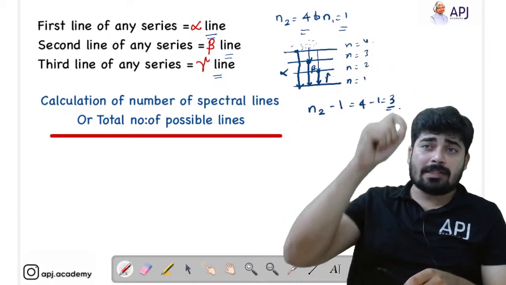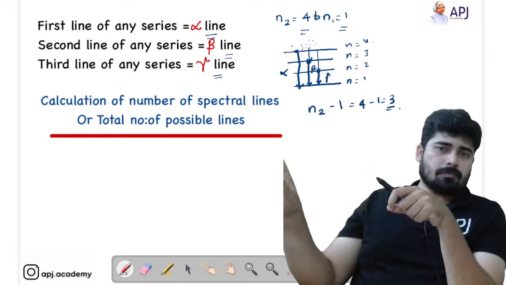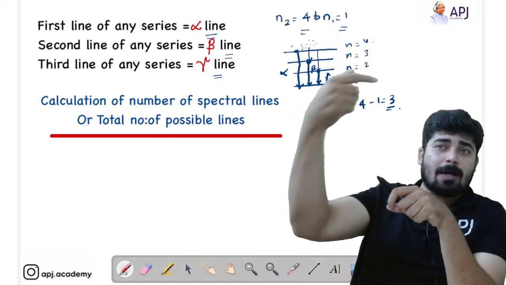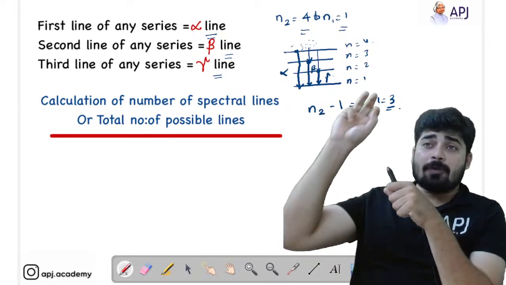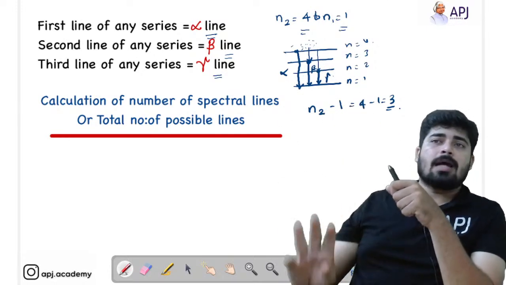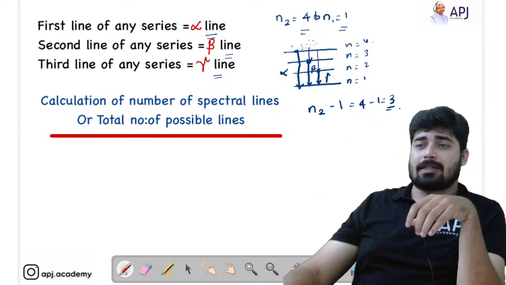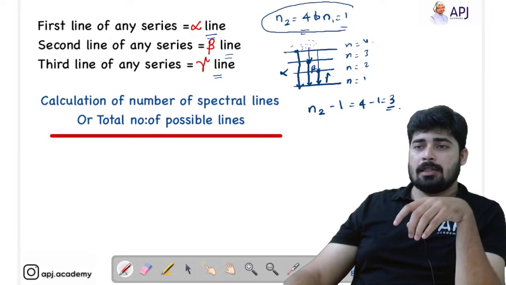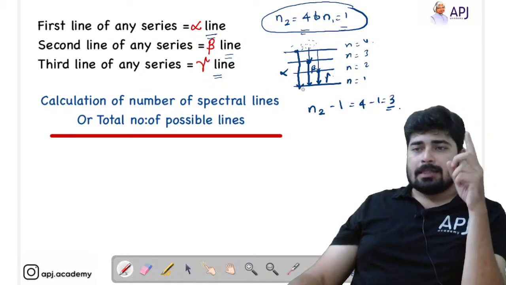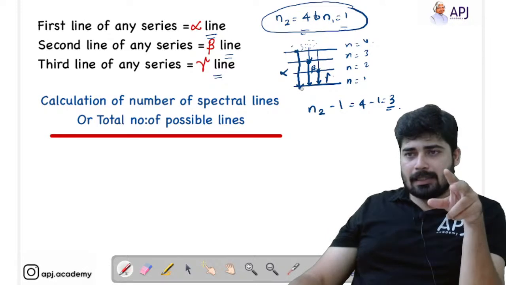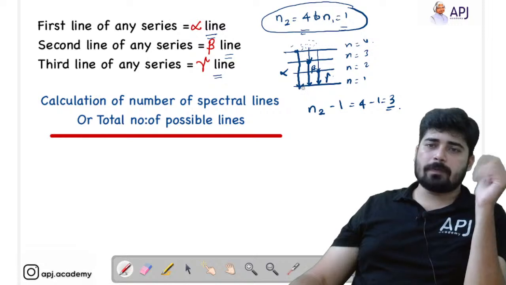So some of the electrons will straightly jump to 1 and some will jump to 3. Some will jump to 2. So now the second possibility is that from 3 there is a straight jump to 1. So that will be the second line. And from 2 there will be a straight jump to 1, and that will be our third line. So there will always be 3 lines in this case in the Lyman series. The first line will be from 4 to 1, that is alpha. Second line will be from 3 to 1, that is beta, and third line will be from 2 to 1, that is gamma. Hope this is clear.